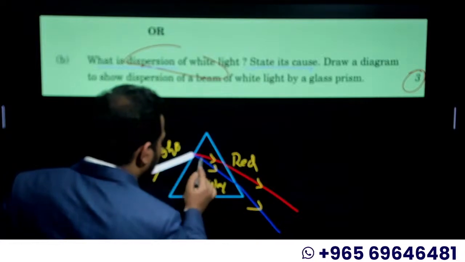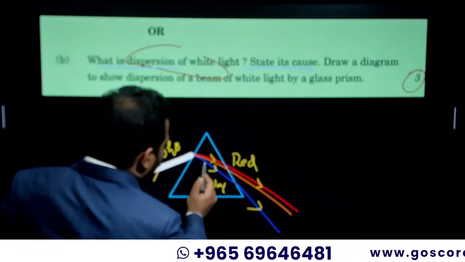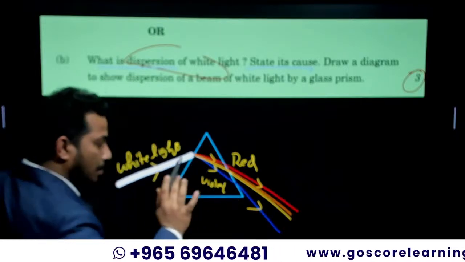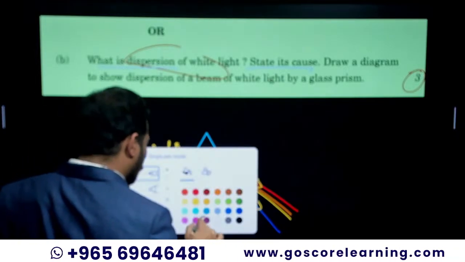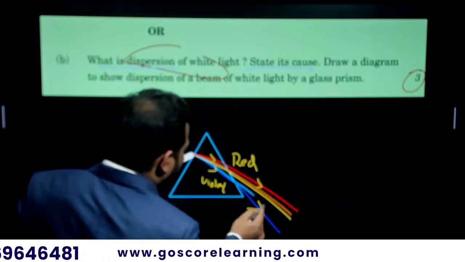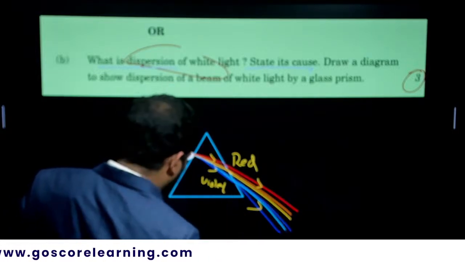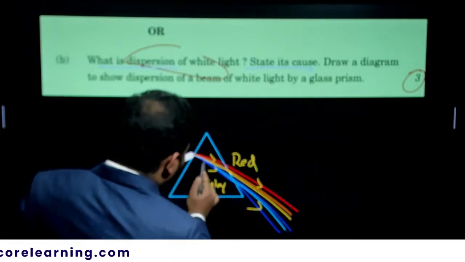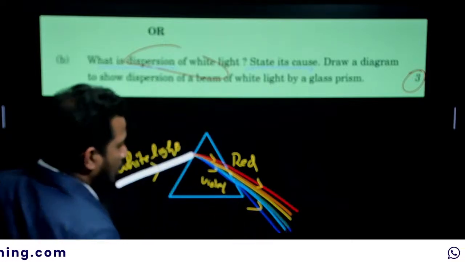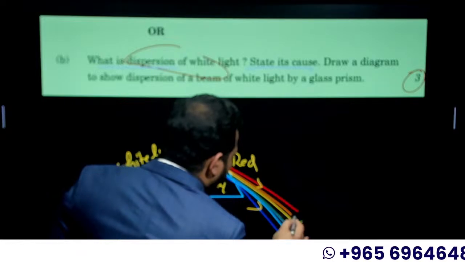Orange, then yellow. Don't worry about it, you can mark with a pencil. Violet, indigo, blue, green, yellow, orange, red.